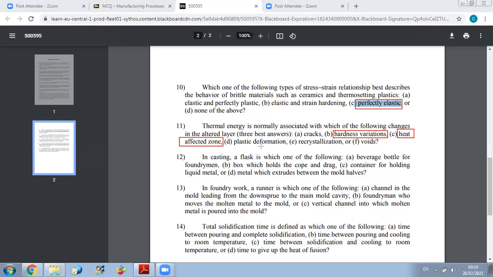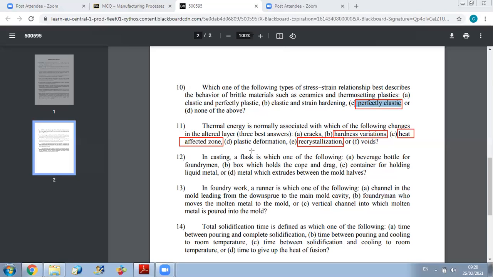Now, plastic deformation, no, it's not. Plastic deformation is not due to thermal energy. It's due to mechanical energy. Now recrystallization, yes, because the recrystallization process will affect the sublayer and is due to thermal energy. So these are the different types of changes in the altered layer caused by thermal energy.